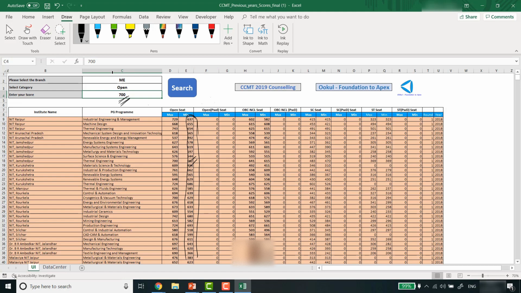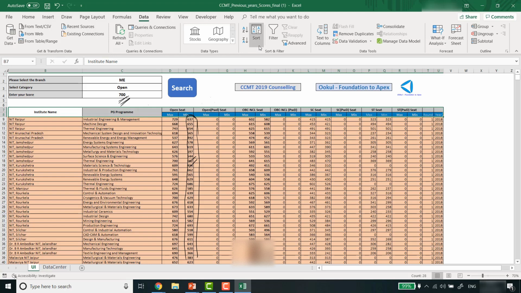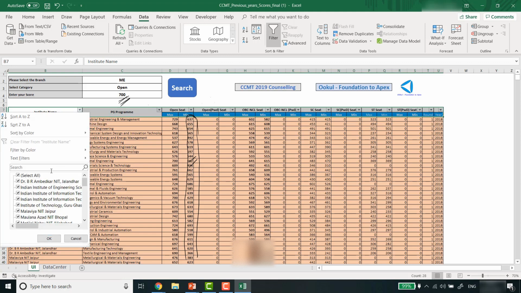Now you can specify it further. How? You can use some of the filters here. Just select all this, go to data, and use the filter option here. Now see, if you want to make it more specific, if you want to select any college, suppose I am selecting Rourkela.